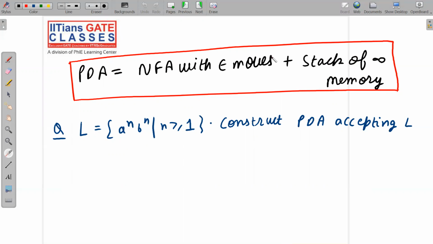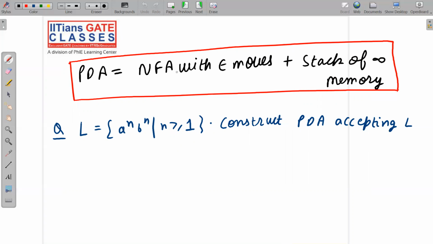So PDA consists of two things. First is NFA with null move, and second is a stack of infinite memory. What is the use of this stack of infinite memory? Let me give you some example. We have a language a^n b^n. You already know that it is a CFL, and we want to construct a PDA accepting L. Of course, I have not given you the exact idea of what exactly PDA is, so I'm not going into details, but I will give you an intuitive idea of how you will be able to construct a PDA for a^n b^n, and what is the exact use of the stack here.